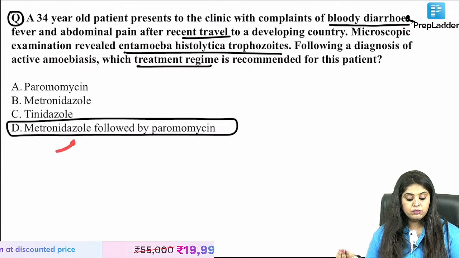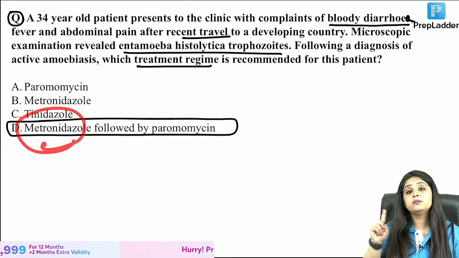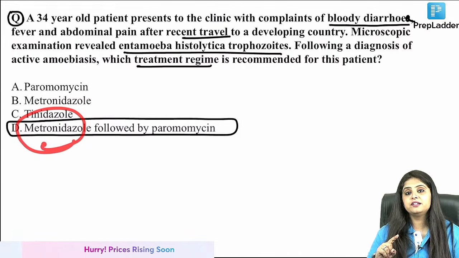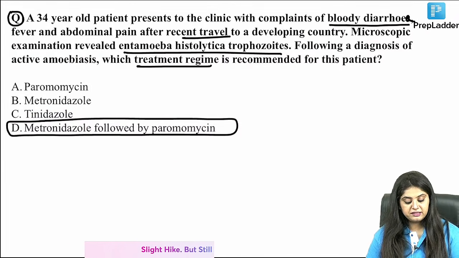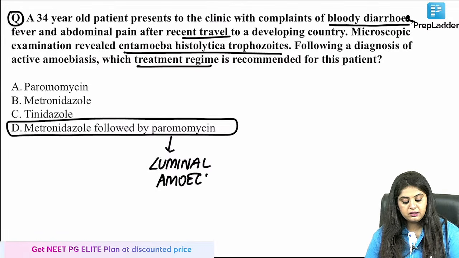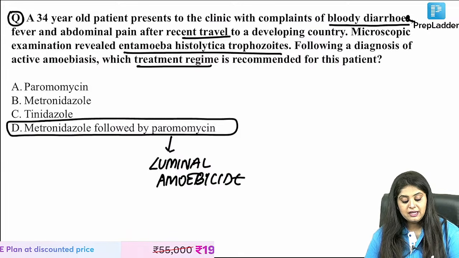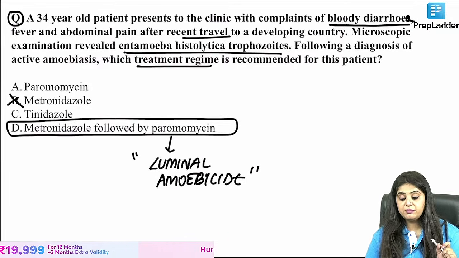By metronidazole you are controlling the diarrhea, 10 days of metronidazole, diarrhea will be controlled. But what about the parasite which is hiding in the intestine and sitting, and who will come back later with another attack of diarrhea? So paromomycin is being given because this is a luminal amebicide. Don't miss this. It has to be metronidazole plus paromomycin. Don't get confused with only metronidazole.